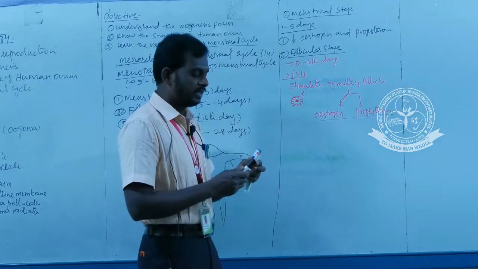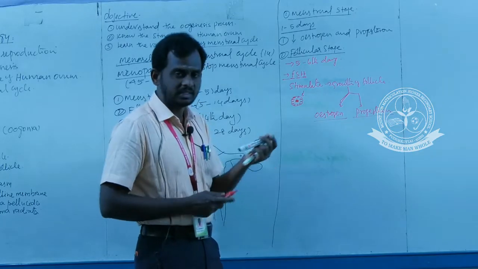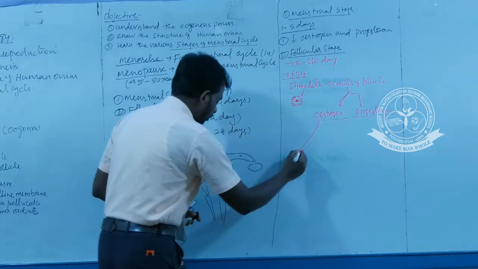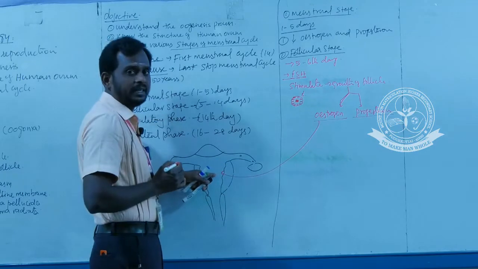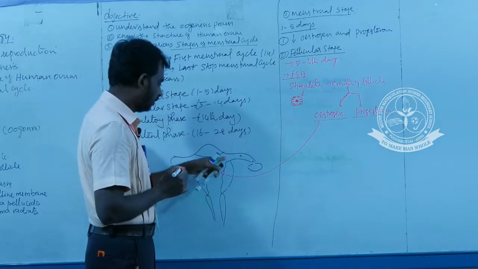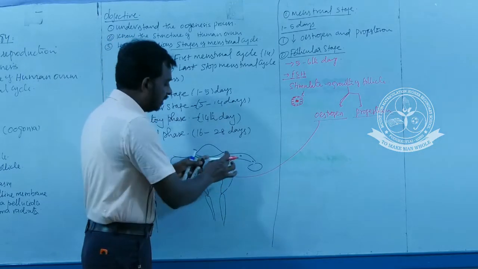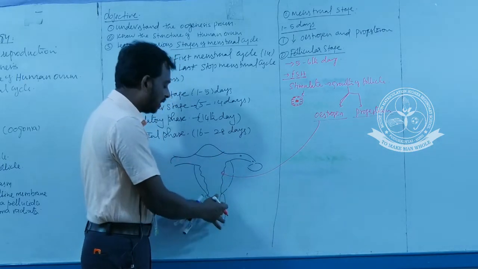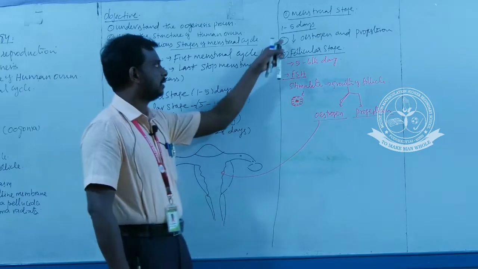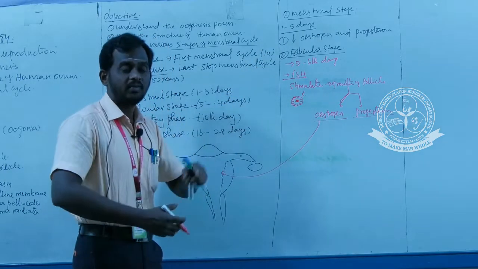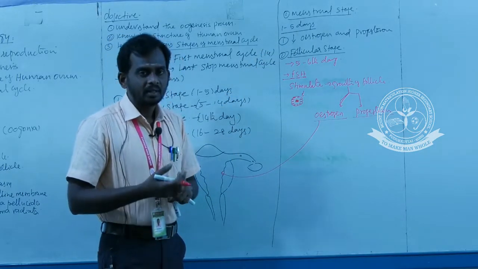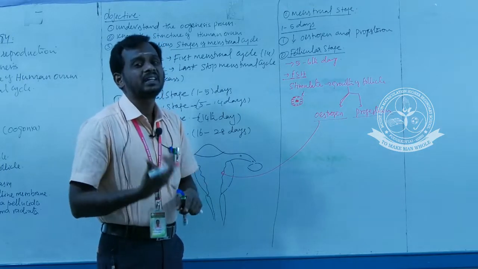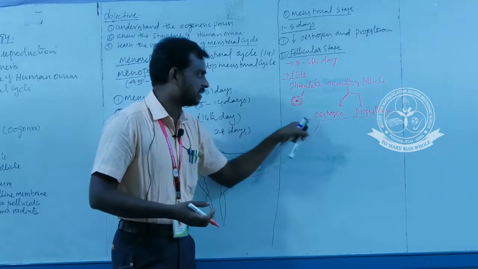Okay. So what is the role of estrogen in this stage? This estrogen stimulates the regeneration of the endometrium. Already you know during the menstrual period this endometrium breaks and is released along with the blood. This stage is called what? Menstrual stage. So in every menstrual cycle a new endometrium is regenerated due to the secretion of estrogen.